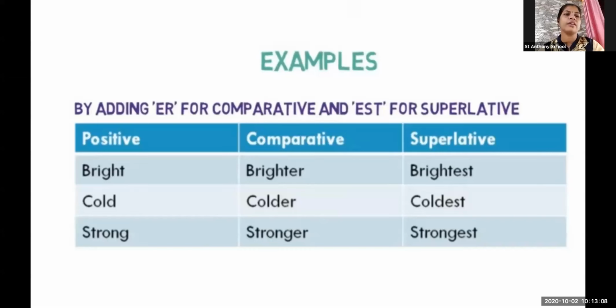From here, pick any one adjective and give me an example. When you pick from the comparative, I want a comparison between two. If you are talking about the superlative, I want the comparison with all the things. If you want to give the positive degree, give me a simple sentence describing the noun.